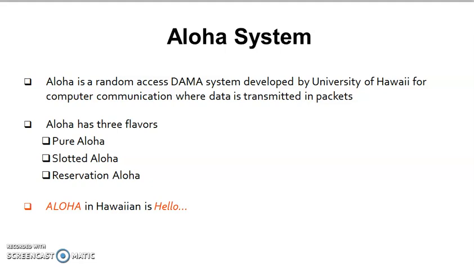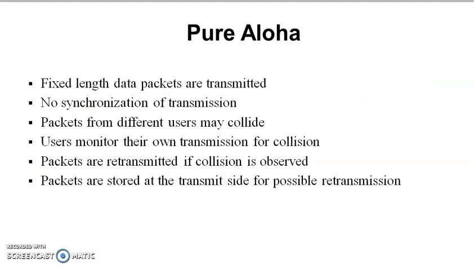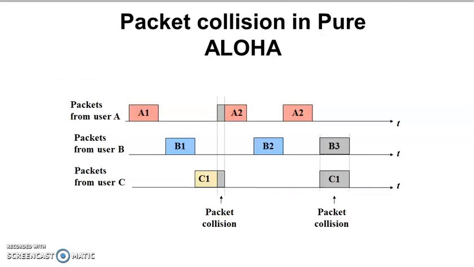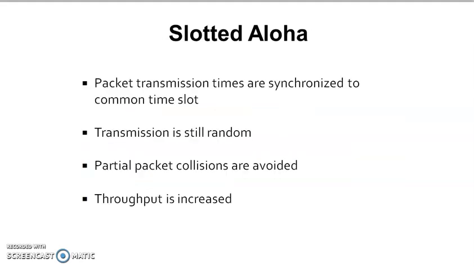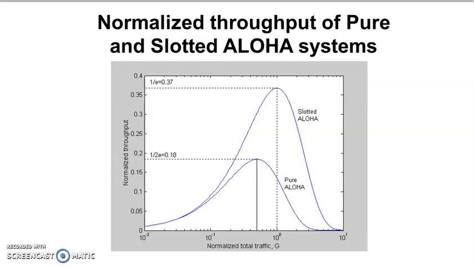Hi, we have seen earlier about the ALOHA system, in which we have seen a pure ALOHA system and a slotted ALOHA system. In pure ALOHA, fixed length data packets are transmitted and there is no synchronization, so there will be collisions. In a slotted ALOHA system, a slot is reserved for packet transmission, and only a partial packet collision takes place.